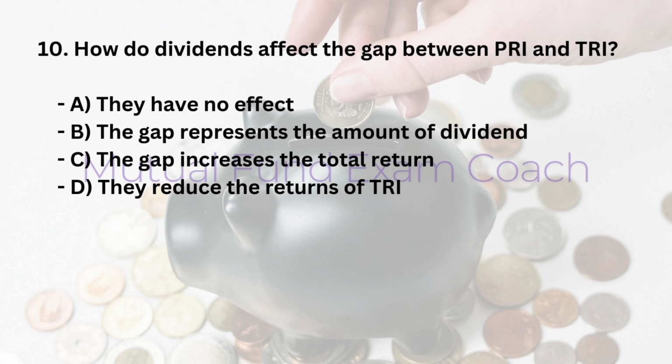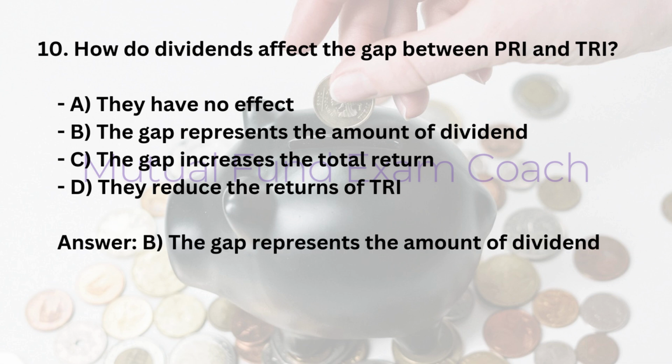10. How do dividends affect the gap between PRI and TRI? A. They have no effect. B. The gap represents the amount of dividend. C. The gap increases the total return. D. They reduce the returns of TRI. Answer, B. The gap represents the amount of dividend.